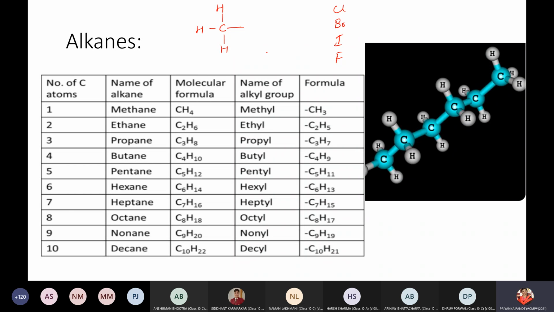Or another alkyl group. Say if I'm talking about C2H6, it is ethane, and C2H5 becomes ethyl group, like 1, 2, meth, eth, 1, 2, 3 carbon atoms. One carbon is going to have 3 hydrogen atoms, and this has 5. This carbon has, out of 4, 3 valencies satisfied. This is free.